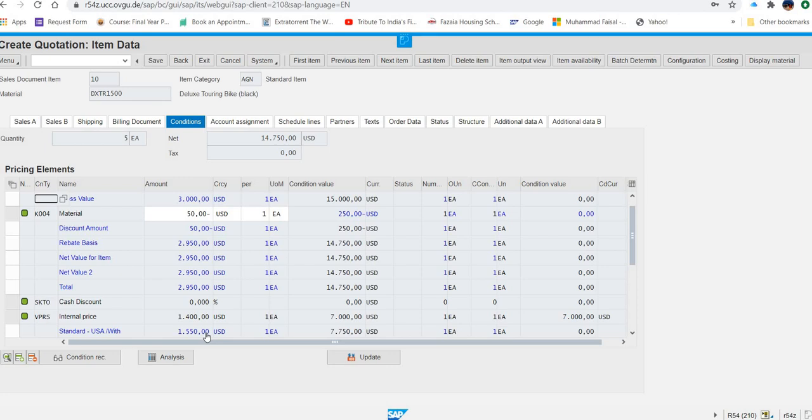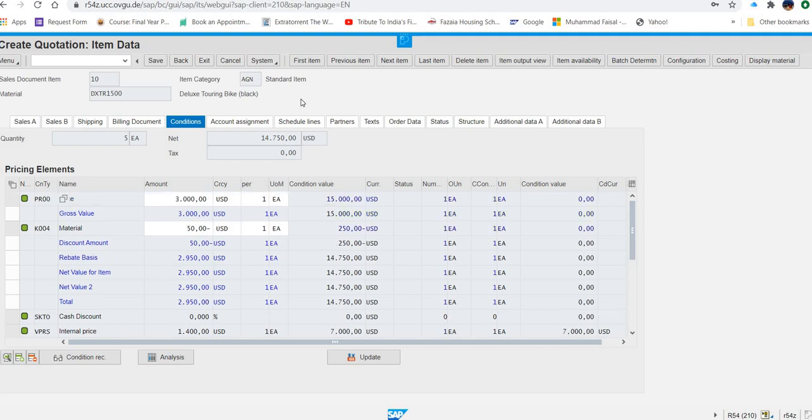And when I press enter, you can see here this row, this $50 minus means this is minus from the amount. So remember, we bought 5 deluxe touring bikes. So 50 into 5, it's 250. So it is on that item. So that 250 is minus from whatever the total. Okay. We will see later what was the total. So accordingly, that has been applied.